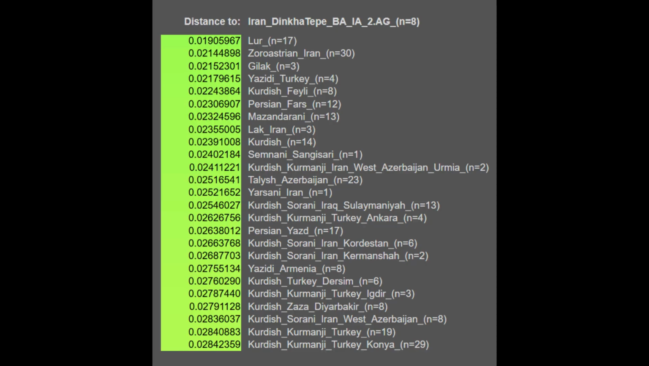These are the autosomal distances for the Dinka Tepe sample set in comparison to modern populations, and you can see that either all of these populations are Iranian from the country of Iran or they are Iranic speakers from outside of Iran, such as the Kurds of Turkey, and this is very interesting, and what this suggests is that modern-day Iranians are genetically very close to the Dinka Tepe Iron Age sample set.